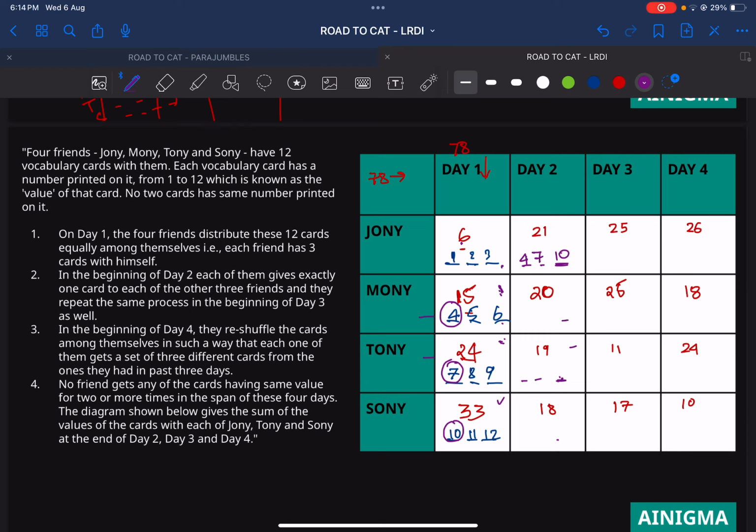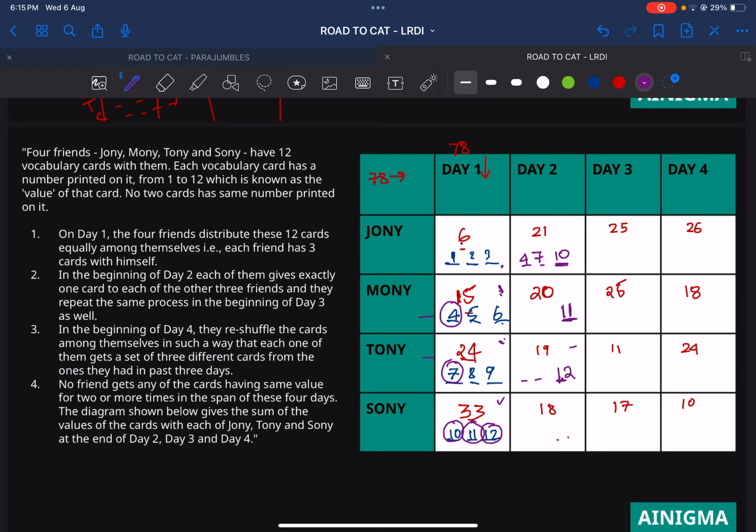So this is done. Now again, we will look at the highest possibility value, that's 12. Can 12 come here? If 12 comes here, we have to form 8 from two numbers. Is there any way that we can form 8 from here and here? No, there is no way, because the minimum value that we can get from here is 8 itself, and that will make 20 from two numbers, so that's not possible. So definitely 12 cannot come here, so 12 has to come here. That's the only spot left for 12. And since 12 is done and 11 cannot come here, 11 has to come here. So these are the maximum values that have been completed.